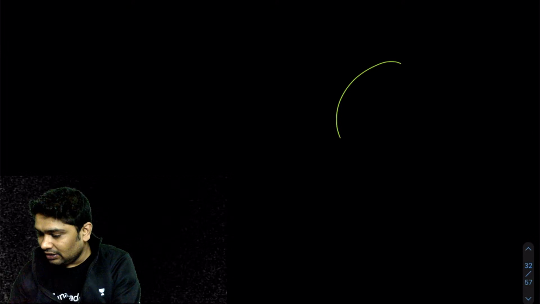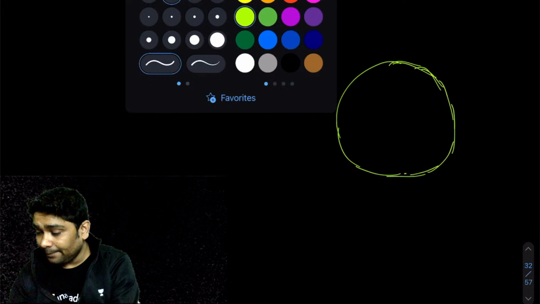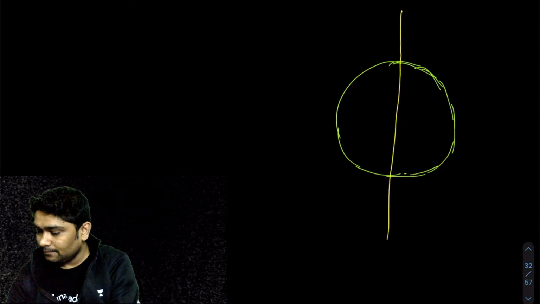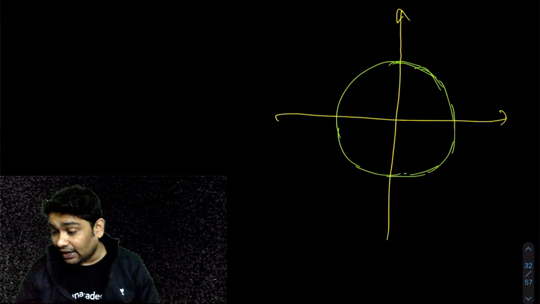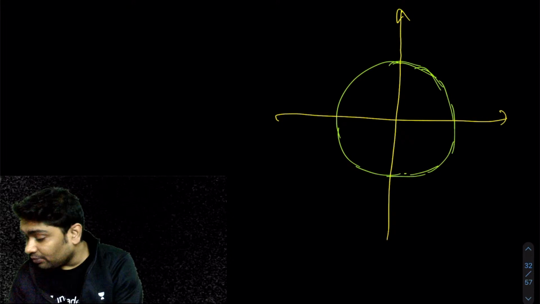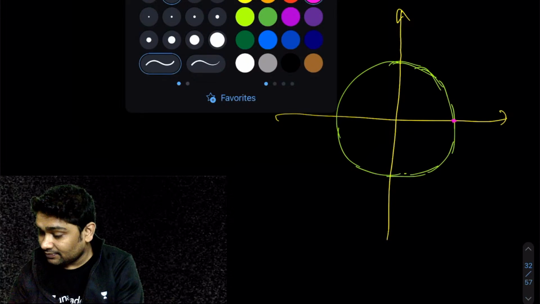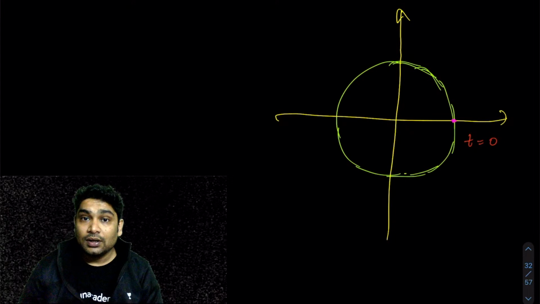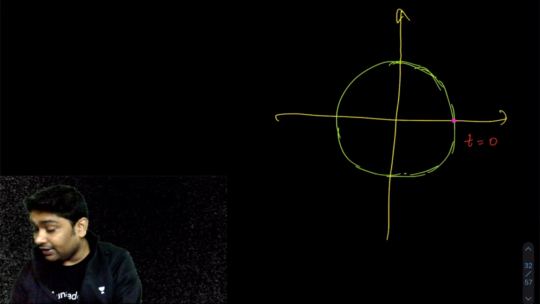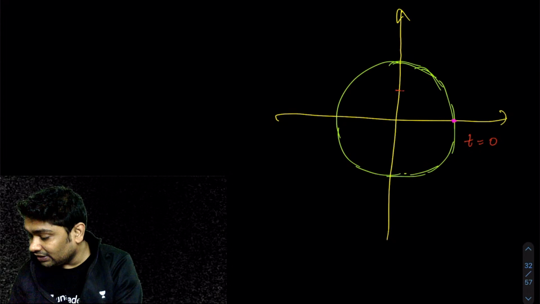Let's imagine our hypothetical particle performing circular motion. Now, what you will realize is our hypothetical particle starts from here. So this is at t equals 0. Now at t1, the shadow should be here, at a by 2, where this is a.